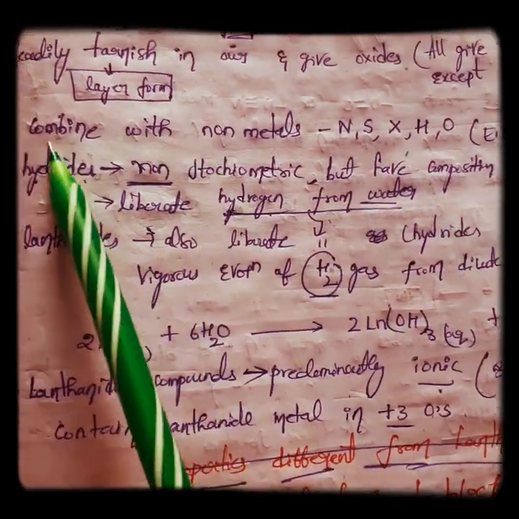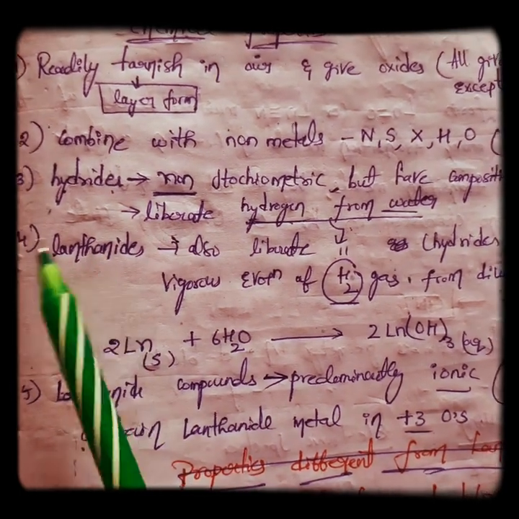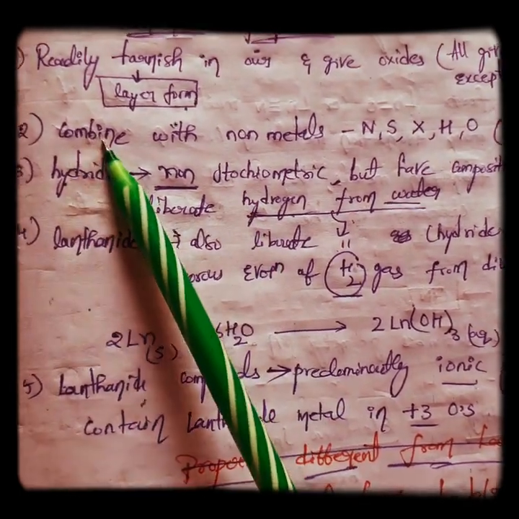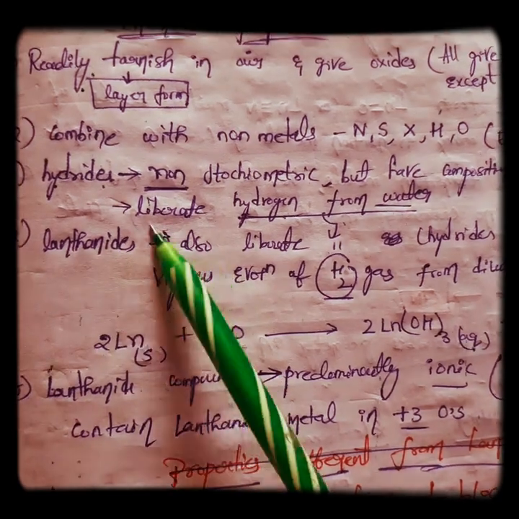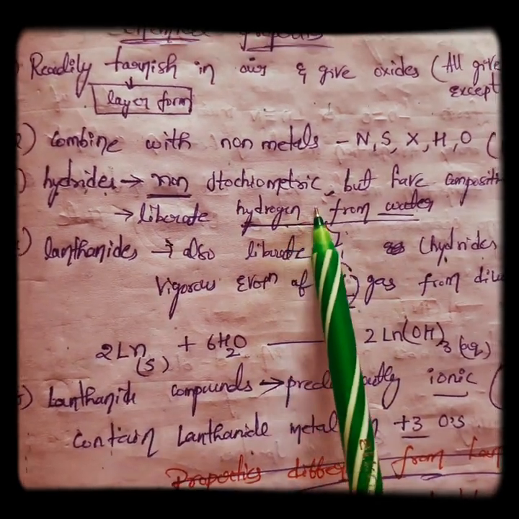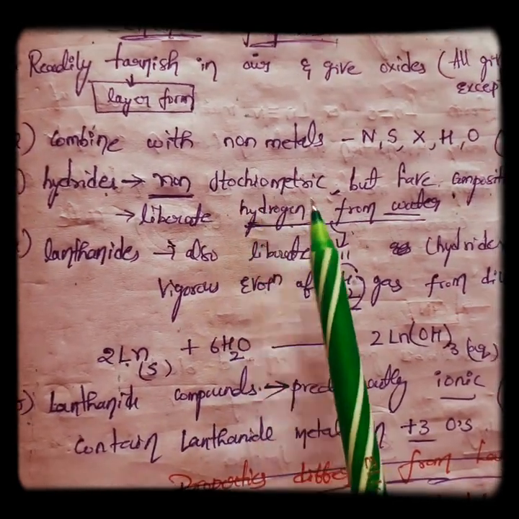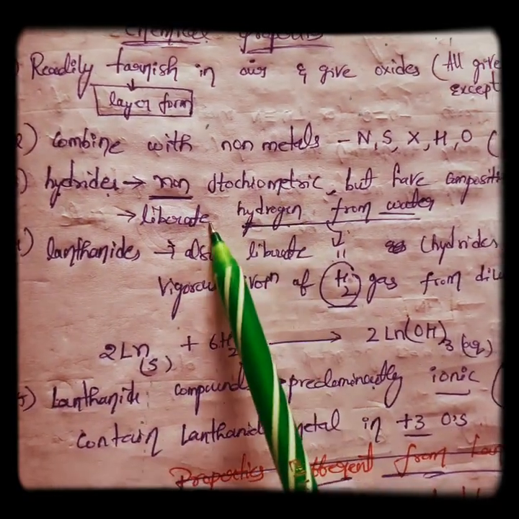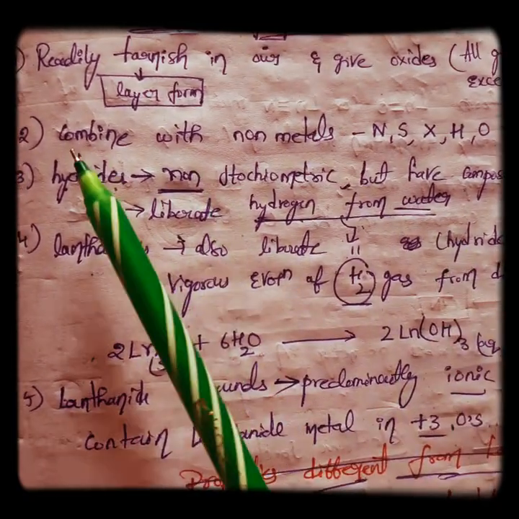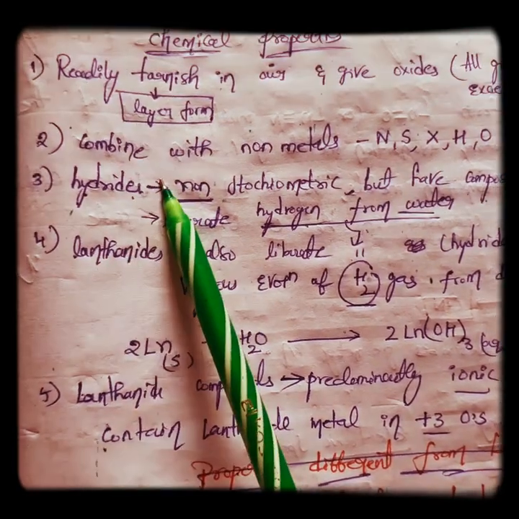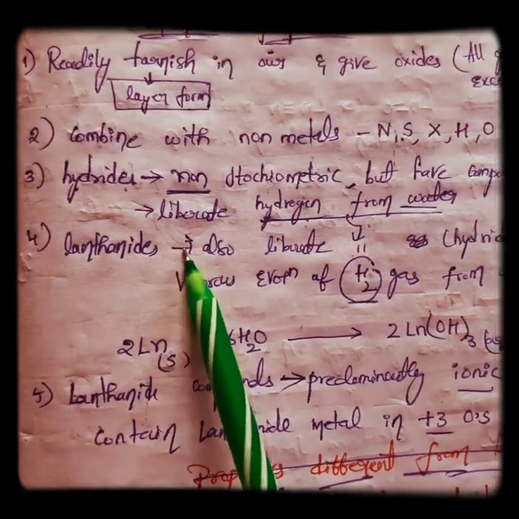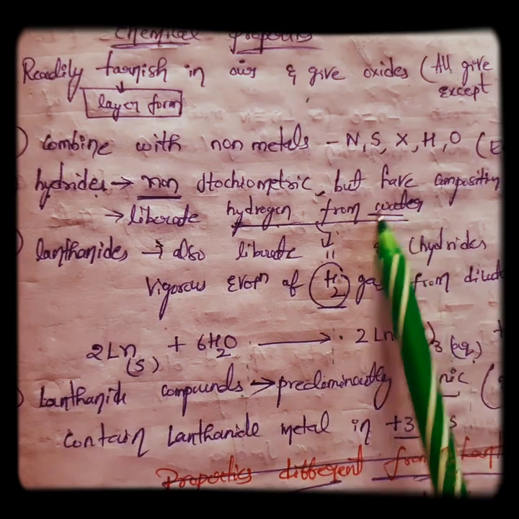Now coming to lanthanoids. Liberating hydrogen from water is the property of hydrides, so similar to hydrides, our lanthanoids also liberate hydrogen from water.